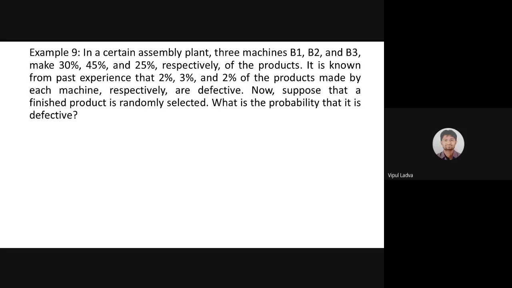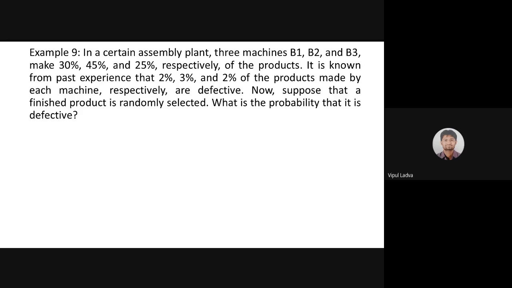Now, if in this question we are looking for the probability that the selected item is defective, what are the chances that the selected item was produced by machine B1? Is that what you want to say? Yes, sir. The selected item is defective, and what are the chances that the defective item is produced by machine B2 or machine B3? You are absolutely correct.